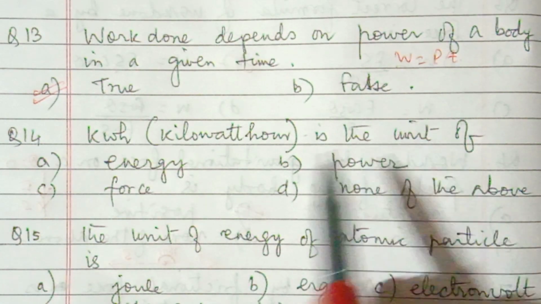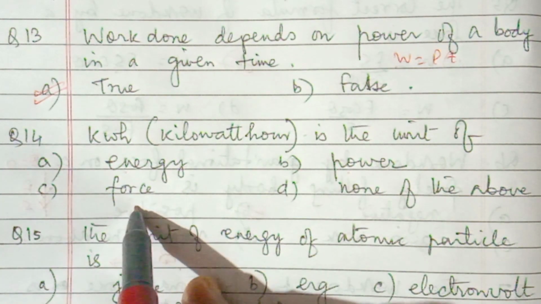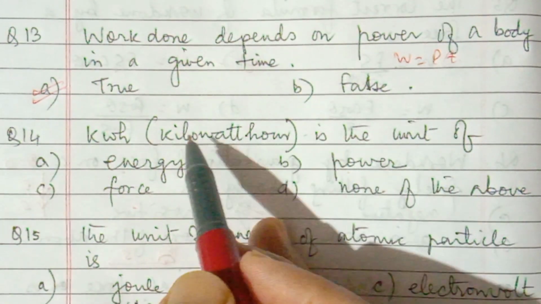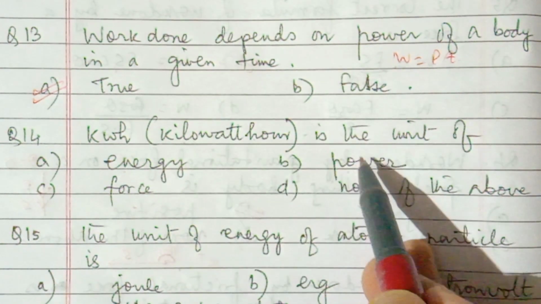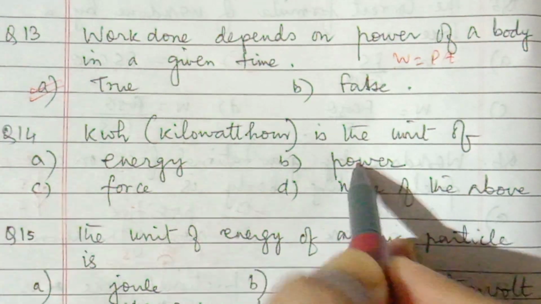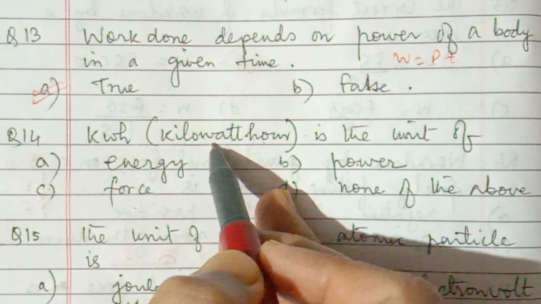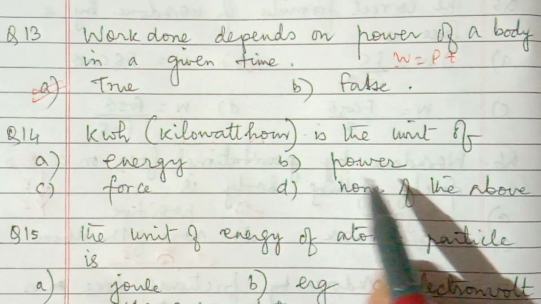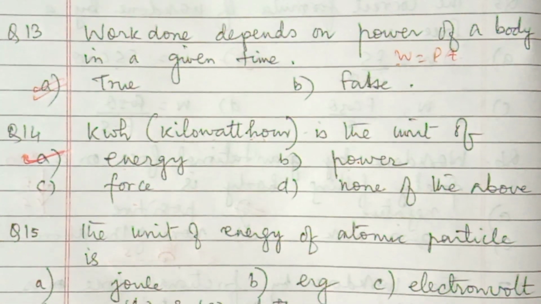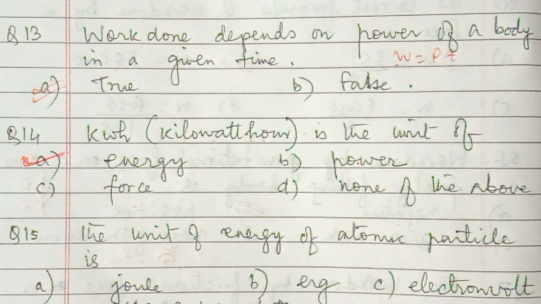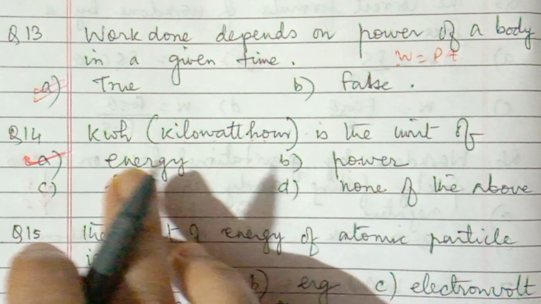Question number 14. Kilowatt hour is the unit of energy, power, force, none of the above. If you see only kilowatt, it should be the unit of power, but here it is kilowatt hour. Power into time is work done, so it is the amount of energy. So kilowatt hour is not the unit of power, only kilowatt is power. Kilowatt hour is energy.